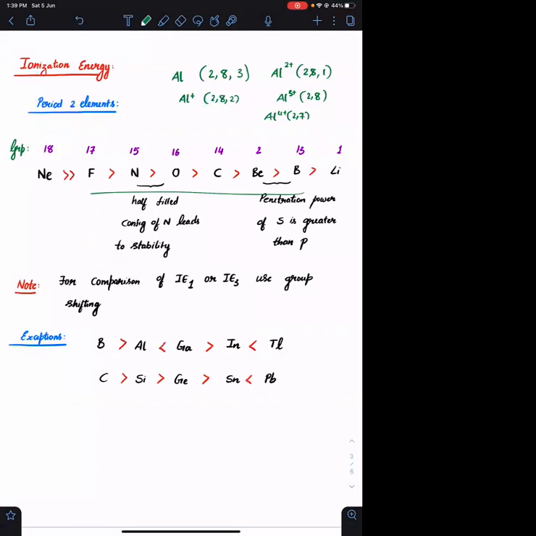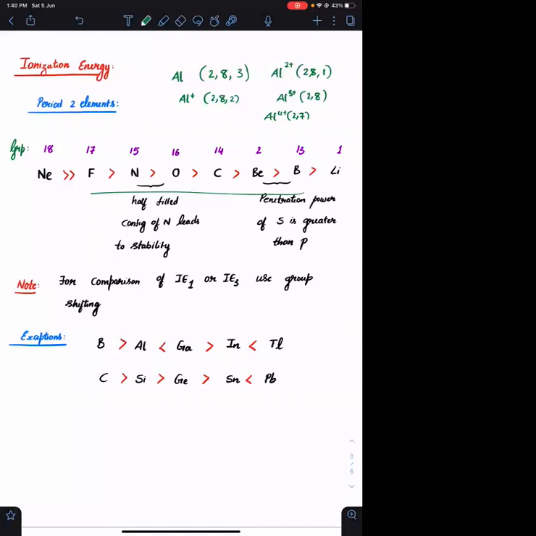The expected order is that left to right, Z star increases. If Z star increases, ionization energy must also increase. This is the expected order. But there are some exceptions at some places. The exceptions are here, between nitrogen and oxygen. Among nitrogen and oxygen, which has a greater Z star?